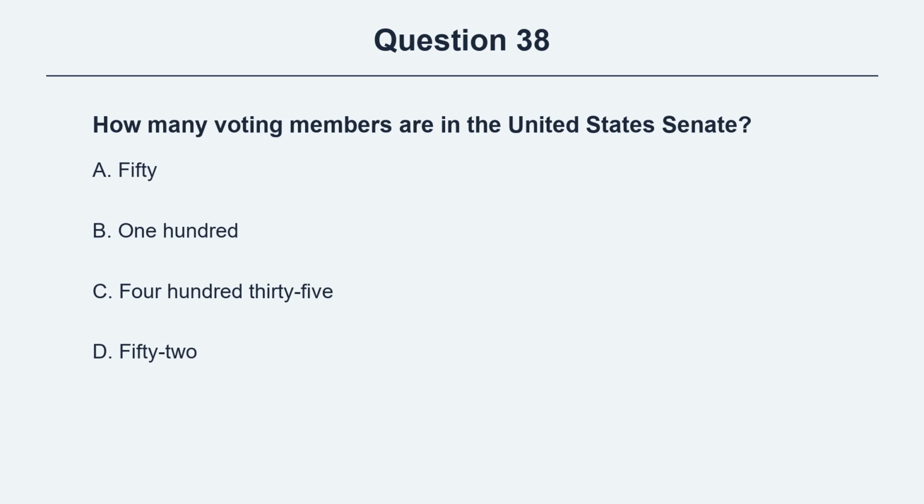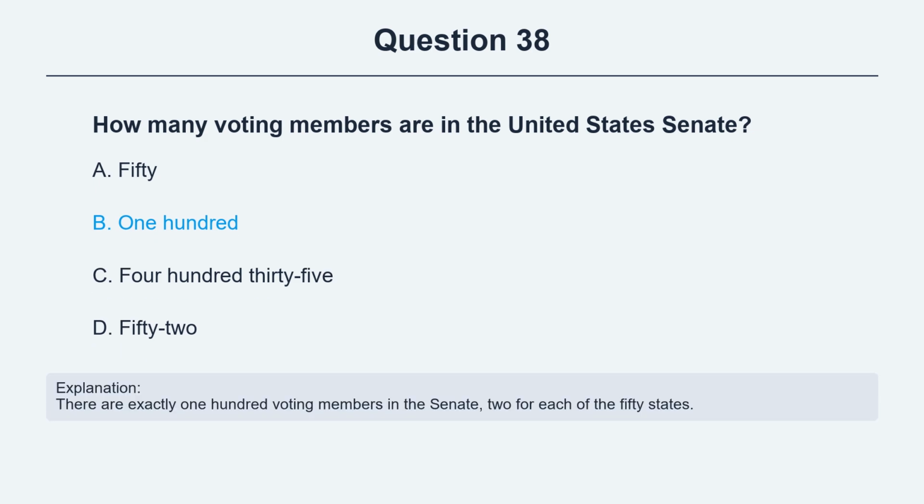Question 38. How many voting members are in the United States Senate? Option A, 50. Option B, 100. Option C, 435. Option D, 52. The correct answer is option B, 100. Explanation: there are exactly 100 voting members in the Senate, 2 for each of the 50 states.